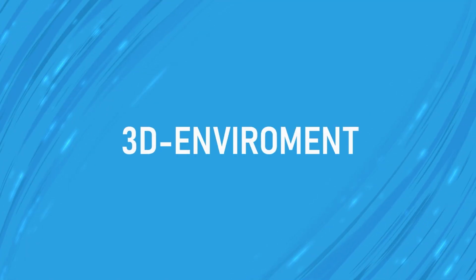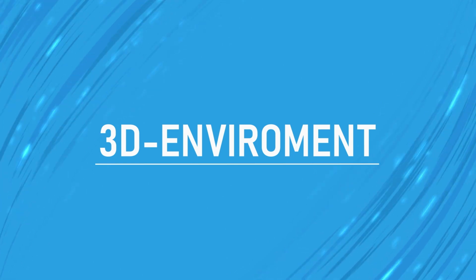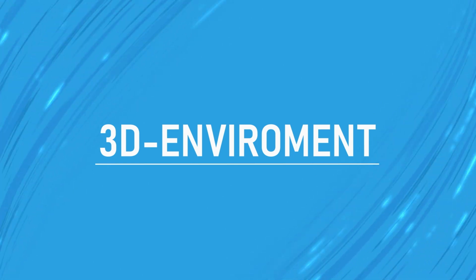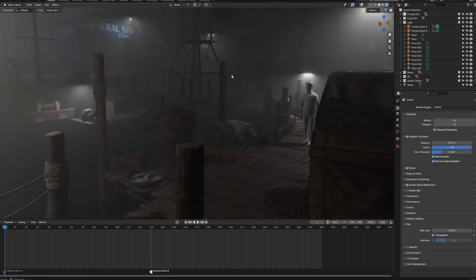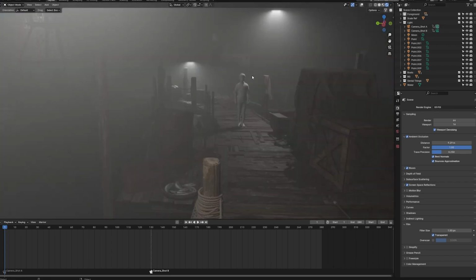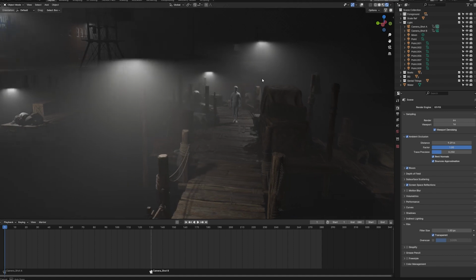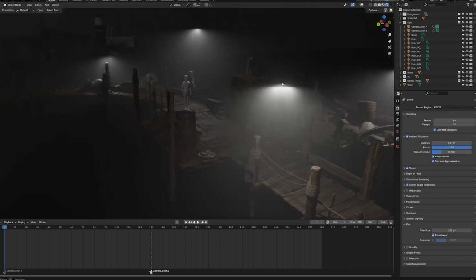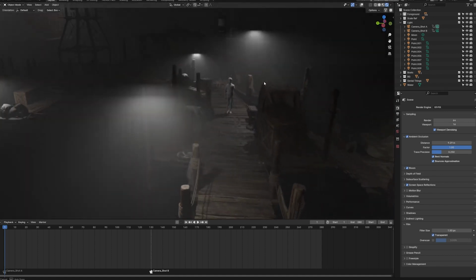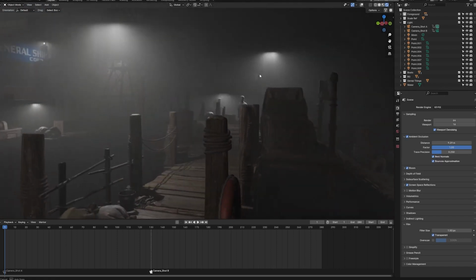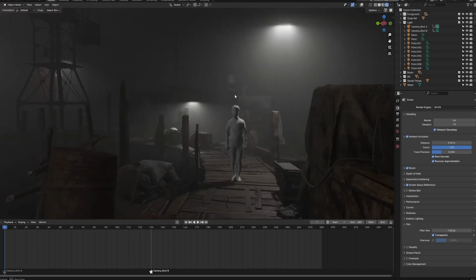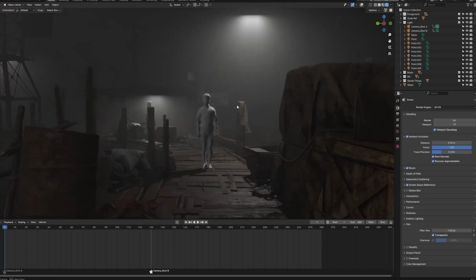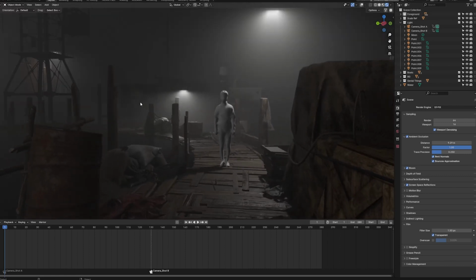And then it's time for our 3D environment. Ideally, you will already have some sort of 3D scene. In our case, a nice and moody harbor scene with a lot of different assets. And now we need to transform this into a workable scene in Jetset. Otherwise our iPhone would crash, so we need to reduce the amount of vertices, bring down the resolution of our texture maps, and transform our shaders into emission shaders, so they don't need any 3D light.